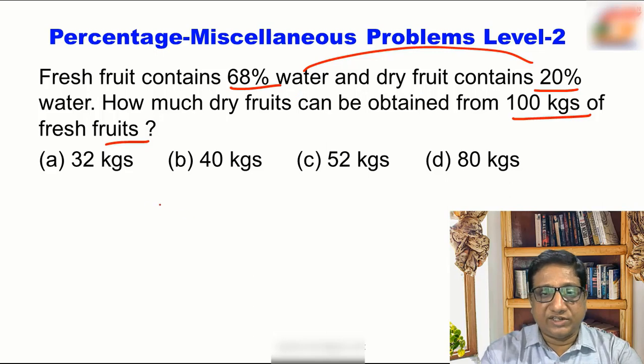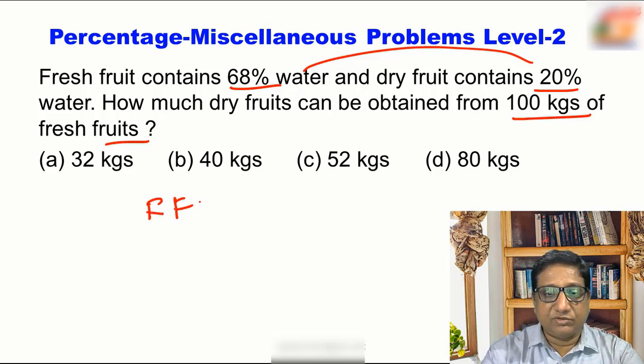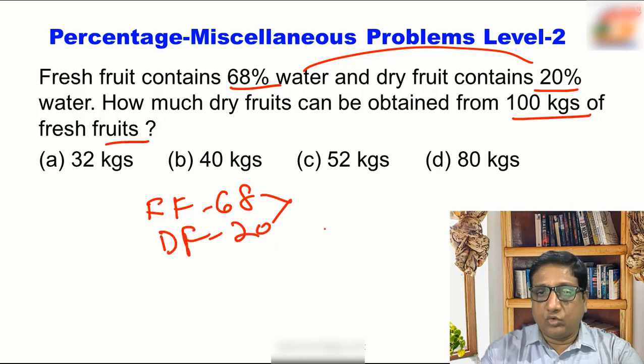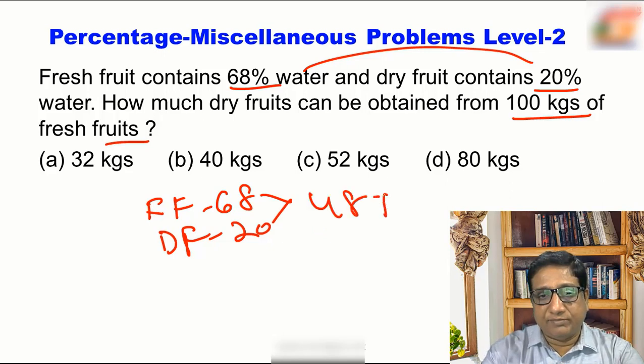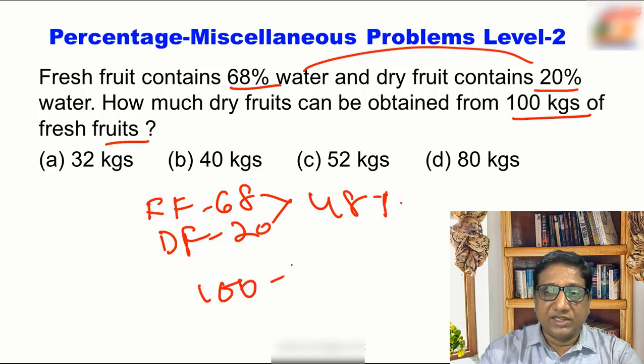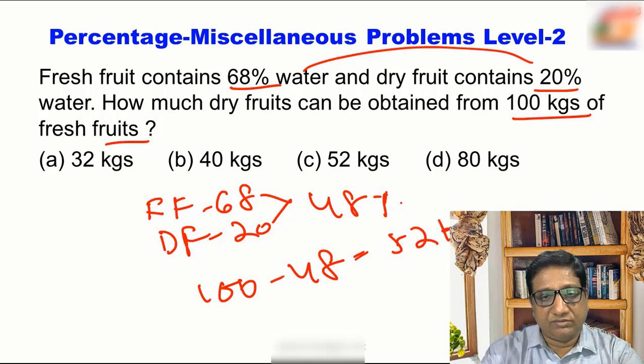Fresh fruit contains 68% water and dry fruit contains 20% water. What happens in the process? In the process, 48% water evaporates from fresh fruit. So if there is 100 kg of fresh fruit, then 100 minus 48, you will obtain 52 kg of dry fruit. That is choice C.